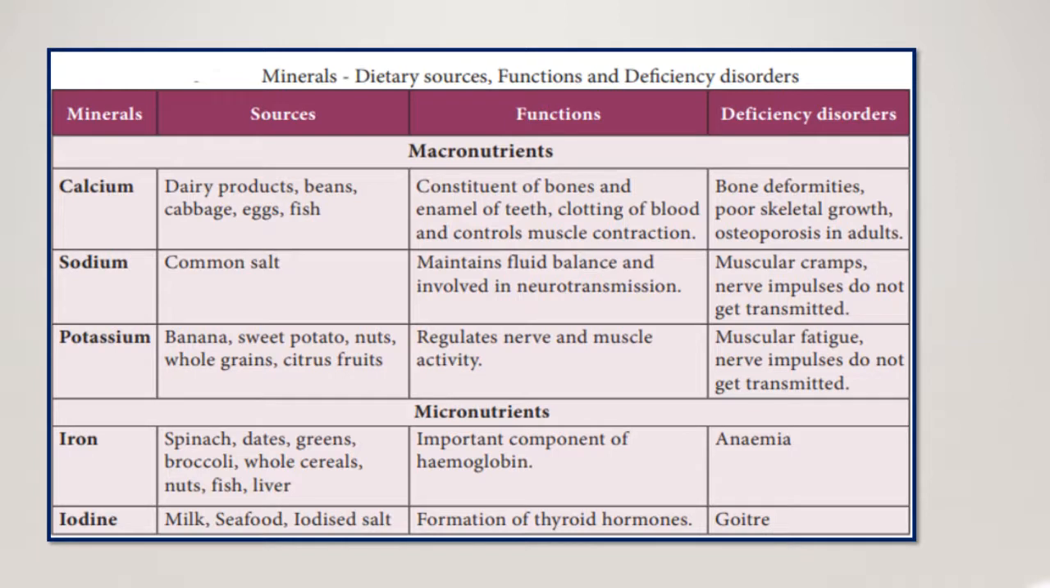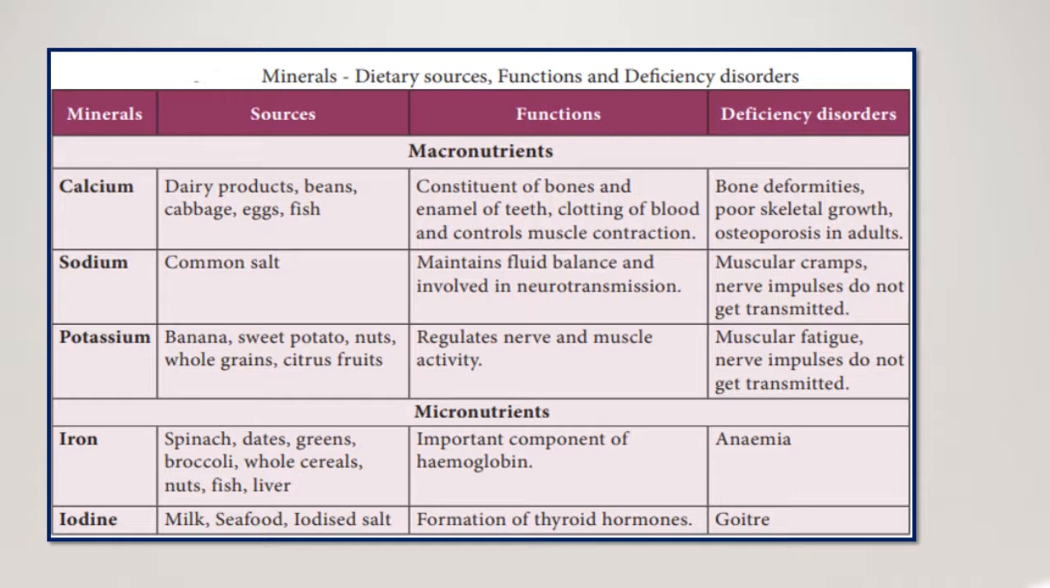So osteoporosis is a condition in which like pores, like holes are formed in the bones. It will lead to severe pain in case of adults, like a joint pain and all. So that condition is called osteoporosis. It happens due to reduced level of calcium.